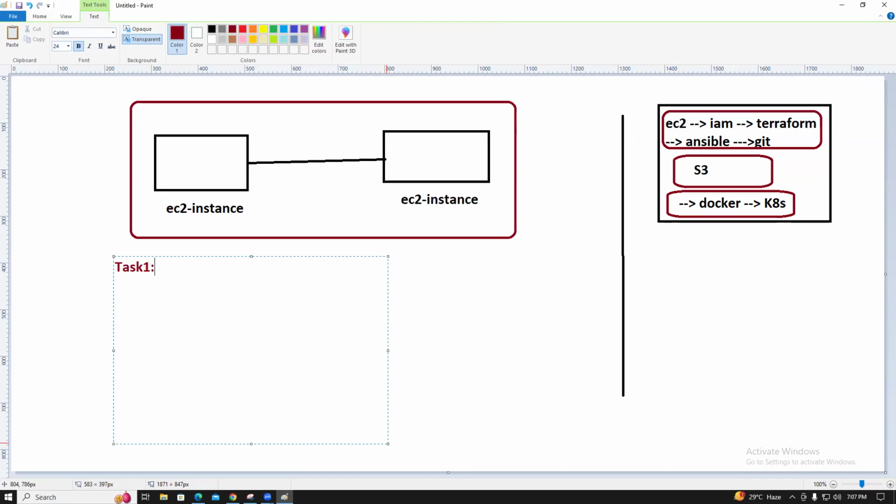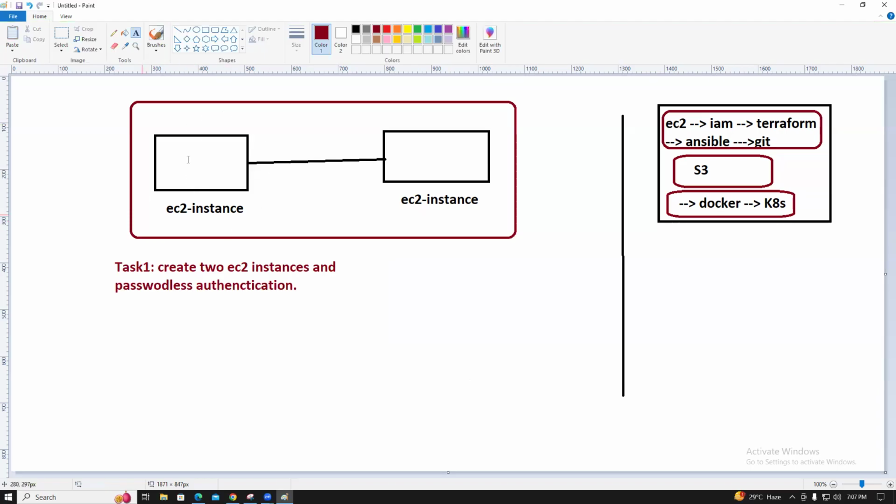Create two Linux servers, two EC2 instances, with passwordless login. Passwordless authentication. What is that, guys? You already know how to launch the two instances.